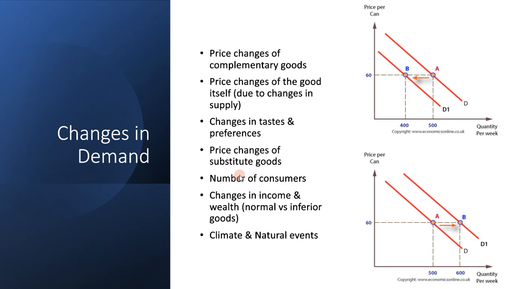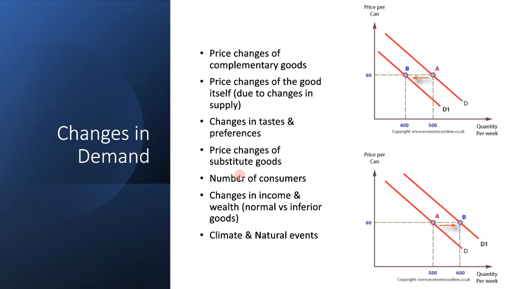Substitute goods are goods that can replace that particular product or supplies. For example, a substitute good for petrol can be diesel. Okay, not exactly, but it can be diesel. So cars might drive on petrol, but the price of petrol may get too high, so people are going to start switching to diesel.